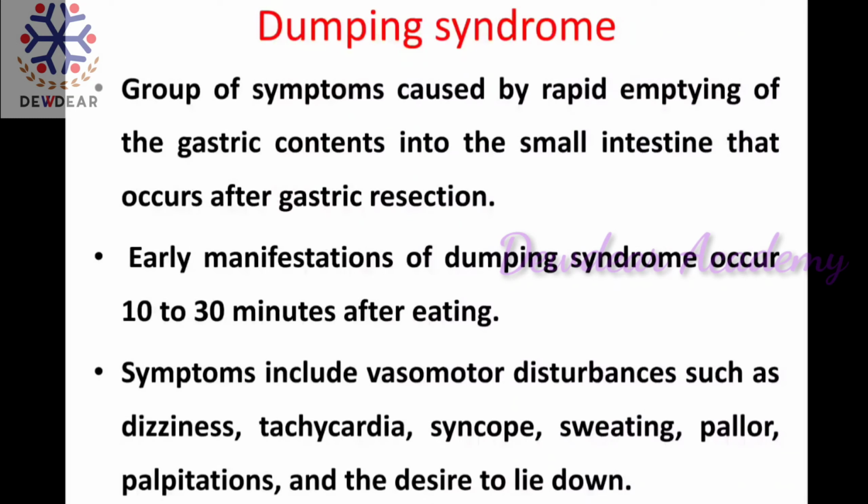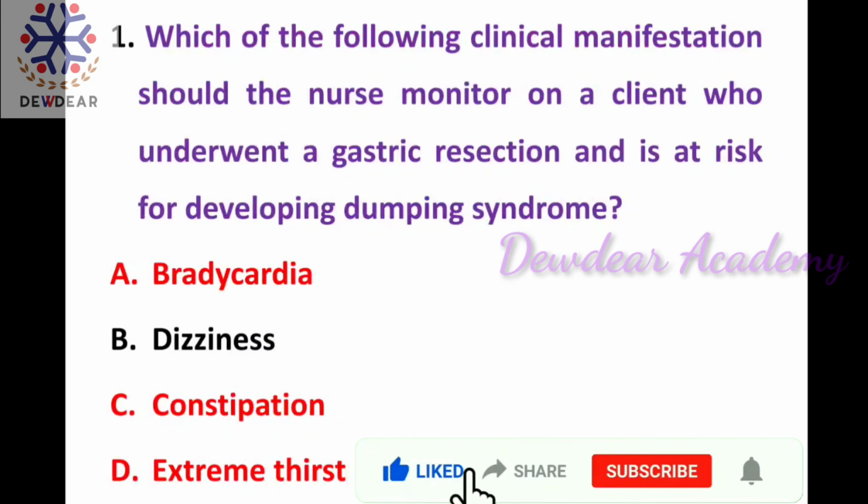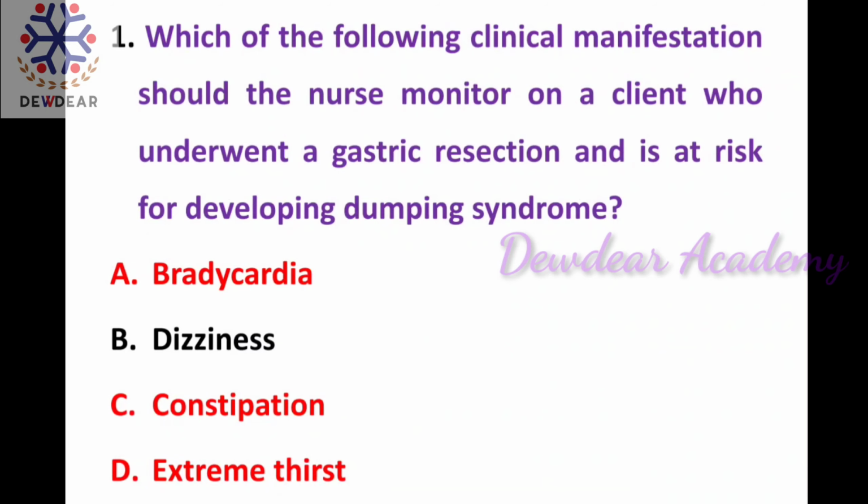So dumping syndrome causes vasomotor disturbances in the patient that chiefly include dizziness, tachycardia, syncope and so on. So here in this question, which of the following clinical manifestations the nurse should monitor on a client who underwent gastric resection and is at risk of dumping syndrome? The answer is dizziness. Dizziness is the vasomotor disturbance that usually develops as an early manifestation of dumping syndrome.